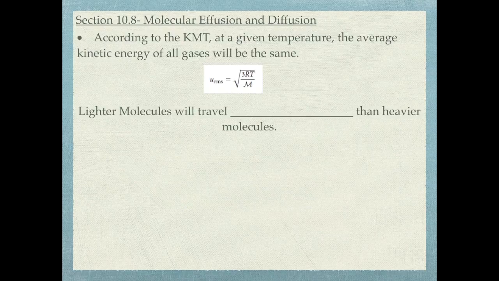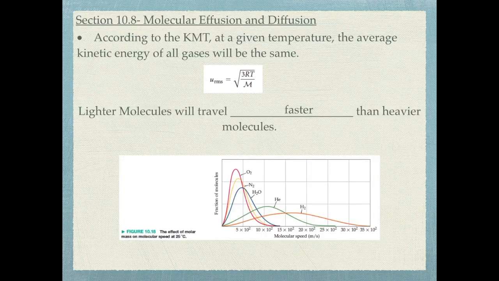So the lighter molecules will therefore travel faster than the heavier molecules. If you look at this graph, what it is showing you is oxygen compared to all of these other molecules and elements. Oxygen is the heaviest, and therefore most of the molecules of oxygen will be traveling with the lowest molecular speed, while hydrogen, for example, has most of its molecules traveling at a much faster speed. And the reason why is because of the difference in molar mass, the difference in size.